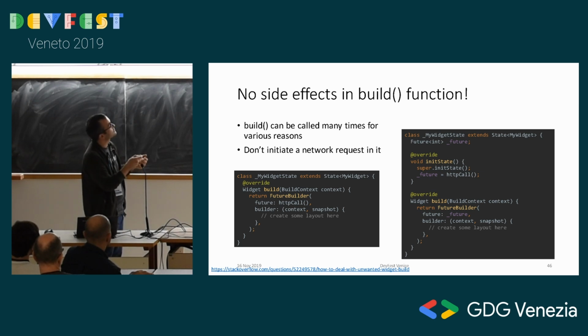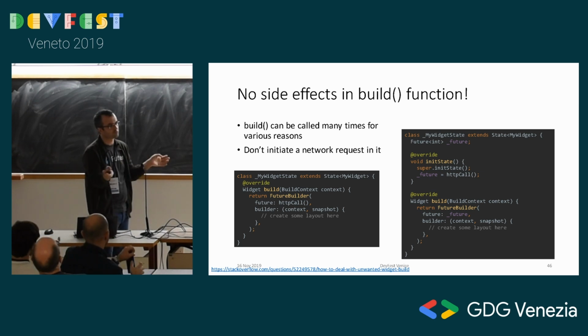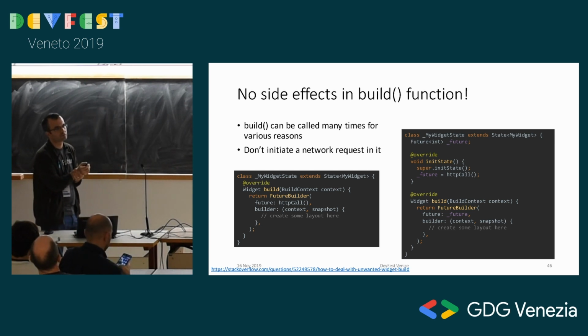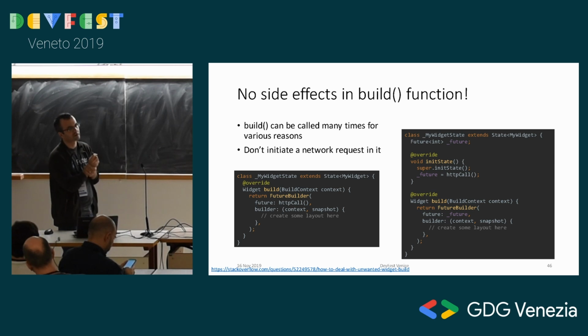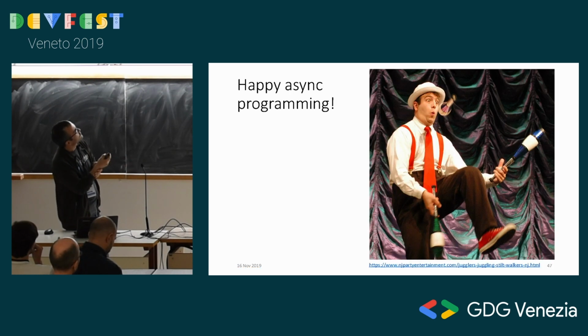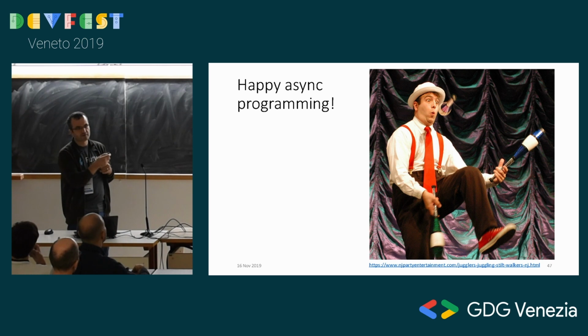So this is a tricky thing we see on Stack Overflow all the time, people getting confused about this. Even I sometimes find myself asking, why did I call this in the build function? So you have to always be reminding yourself, because this is a little different way of programming compared to the other ways that you might have been used to. Okay, so happy async programming is what I'm going to say to close. I finished a little earlier, but if you have questions, I'll be happy to answer.